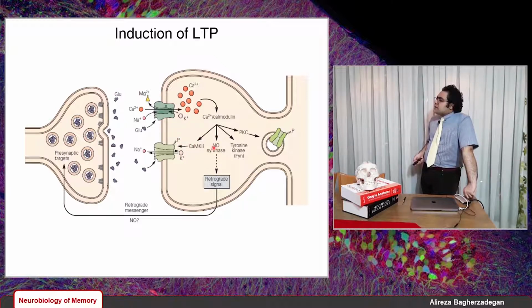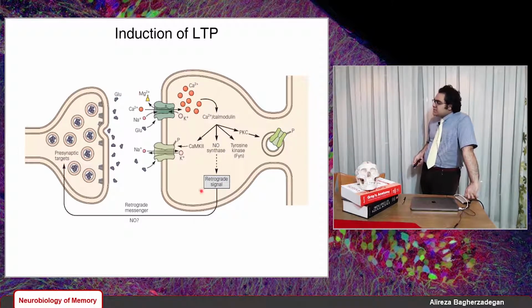It activates an enzyme called nitric oxide synthase. It activates a tyrosine kinase and also protein kinase C. Let's see what they do. For example, this nitric oxide does a very important job in the expression of LTP. What it does is that it synthesizes nitric oxide, NO. And that nitric oxide then acts as a retrograde messenger.